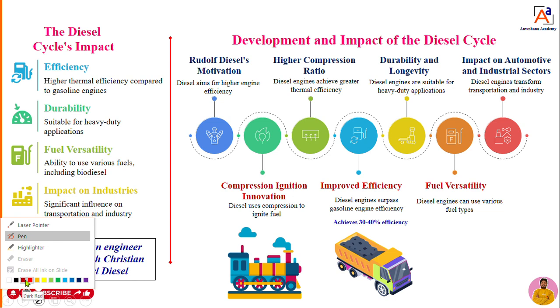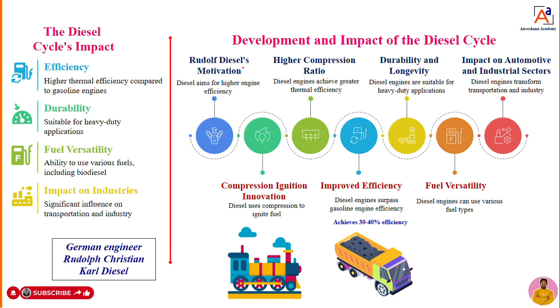Then what all things he has done, you can see here now. So the first motivation for Rudolf Diesel is what? He aimed to design and develop an engine which should have higher thermal efficiency, and he started to work on that concept. The efficiency of the petrol engines was around 20 to 25%, which is very low.